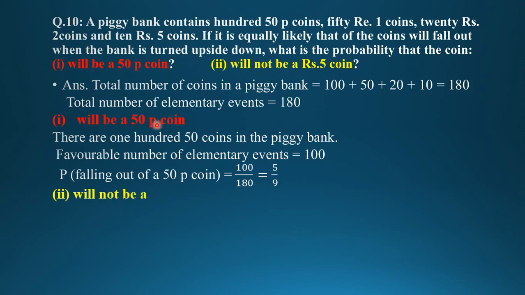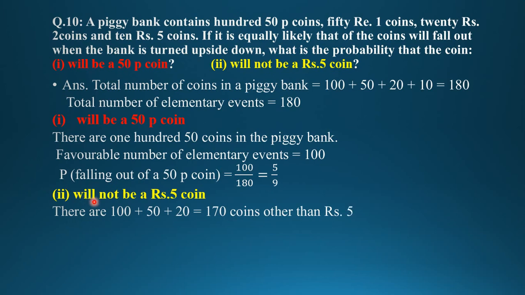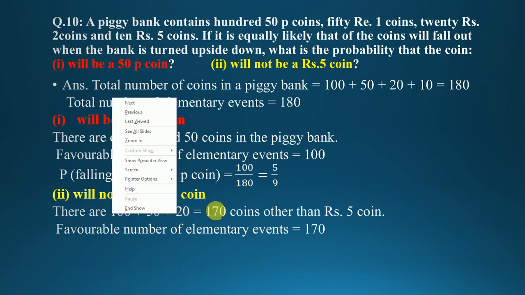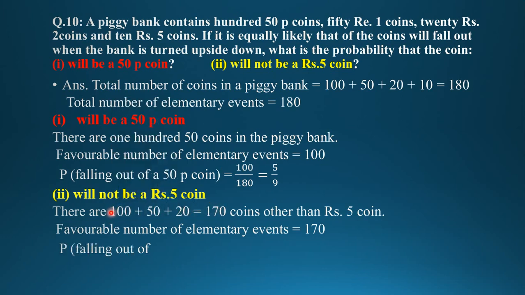Now first, a 50 paisa coin. So how many 50 paisa coins? 100. Total 180. So 100 upon 180. After solving we get 5 upon 9. Similarly, we can find the probability of not a 5 rupee coin. There are 10 five-rupee coins, so we can subtract, or we can add the remaining coins: 100 plus 50 plus 20 equals 170 coins other than 5 rupee coins. So favorable outcomes 170, upon total outcomes 180, which is 17 upon 18.